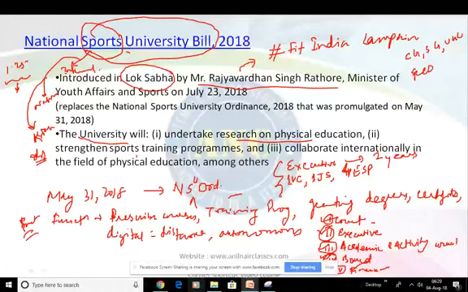When it comes to international, these are Olympic Games and Commonwealth Games. When it comes to national, it is National Sports, obviously. Asian, we have South Asian Games and Asian Games.